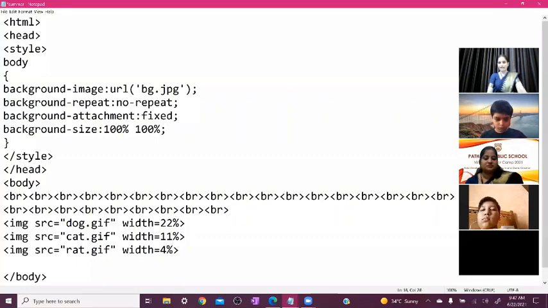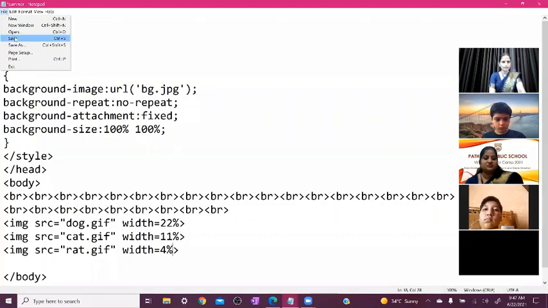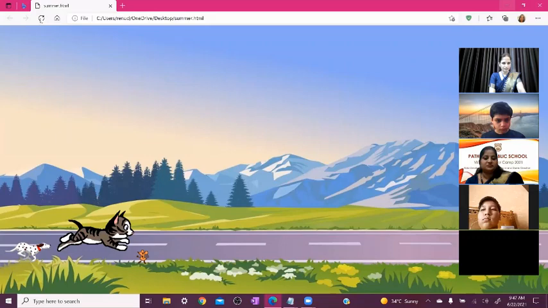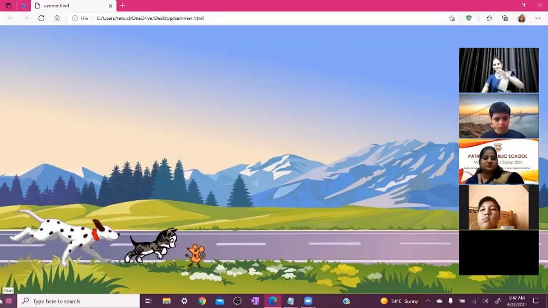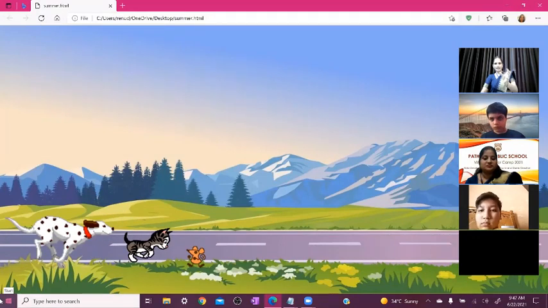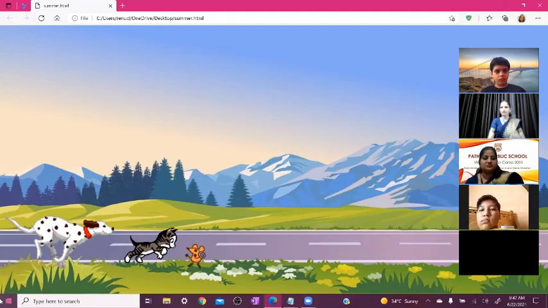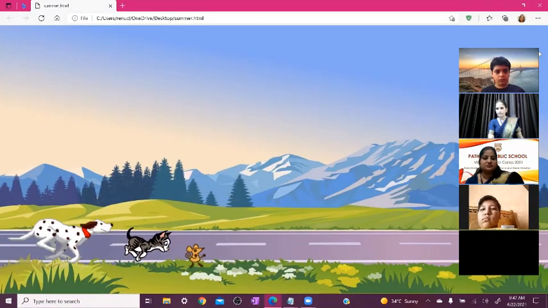So now we check all sizes are set or not. So again, click on file menu, then click on save. Now minimize it and refresh it here. Now you can see rat size is smaller than cat, cat is bigger than the rat, and dog is again bigger than the cat. Yes, Arav?